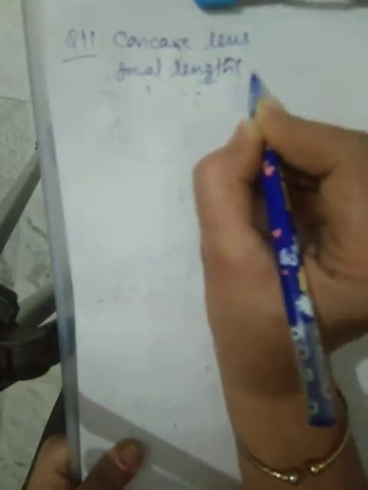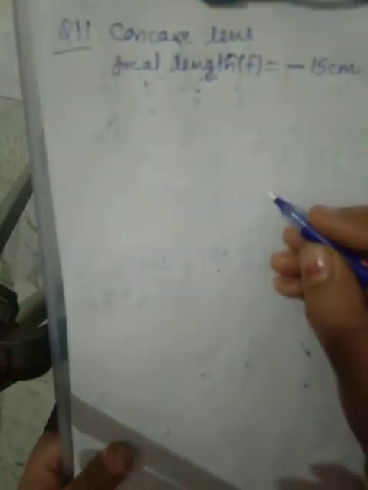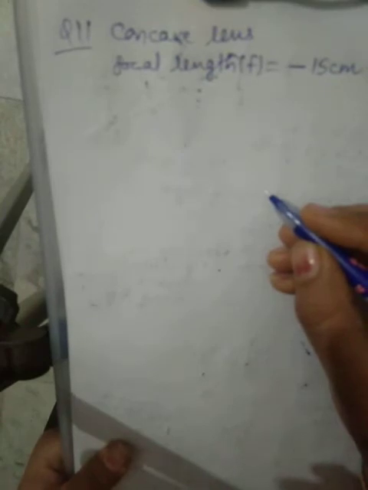A concave lens of focal length 15 centimeter forms an image 10 centimeter from the lens. It means concave lens of focal length, of concave, that is always negative, that is 15 centimeter, forms an image 10 centimeter.